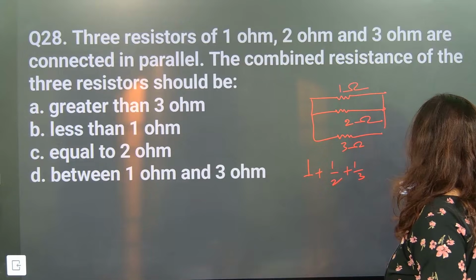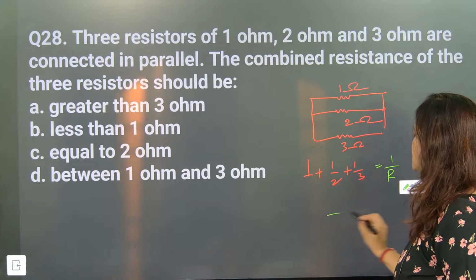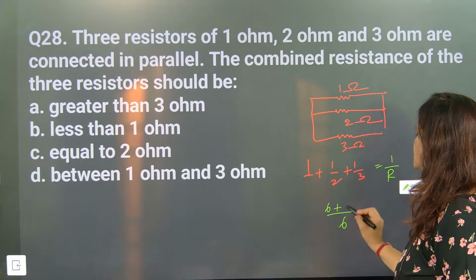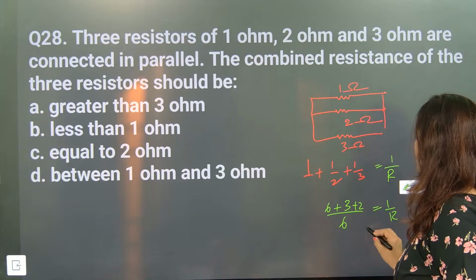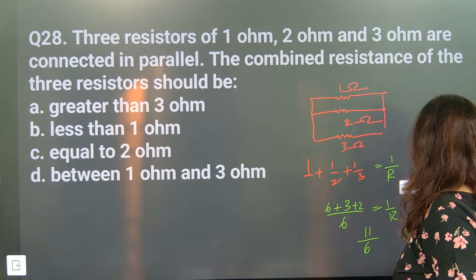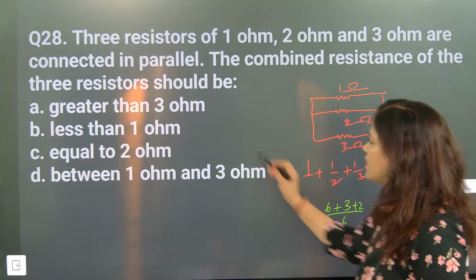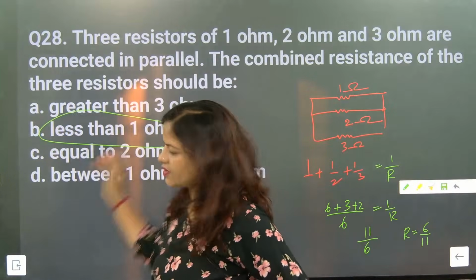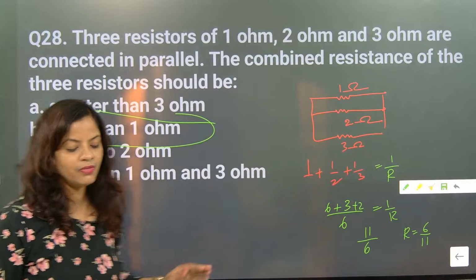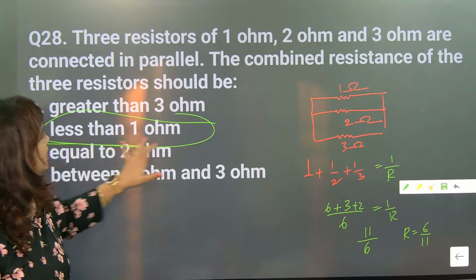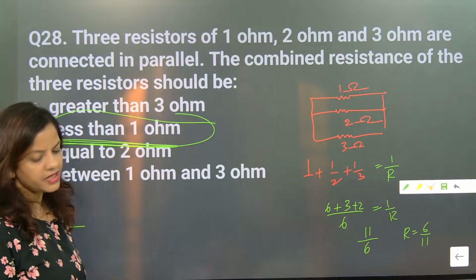For the equivalent combined resistance, 1 by R, taking the LCM 6, will be 6 plus 3 plus 2, so 11 by 6. So R will be equal to 6 by 11. So it will be less than 1. 6 by 11 is less than 1 ohm, and that is the correct answer.